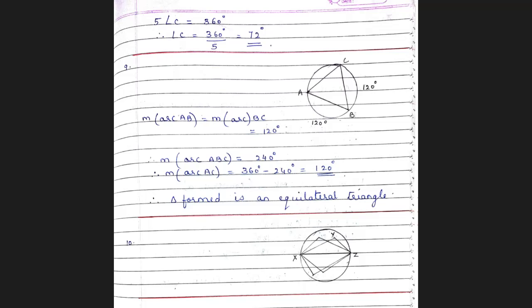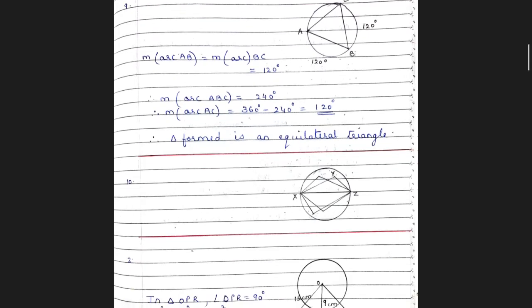If the measure of the arc AB is 120 degrees, what is the angle that it inscribes? That is, angle ACB should be half of the measure of this arc 120, that is 60 degrees. That means angle C is 60. Similarly, you will find angle A and angle B are also 60 degrees. That means all three angles are 60, so the triangle is what kind of a triangle? Equilateral triangle. That's option A. Children, I hope it's clear. Okay. We go to question number 10.